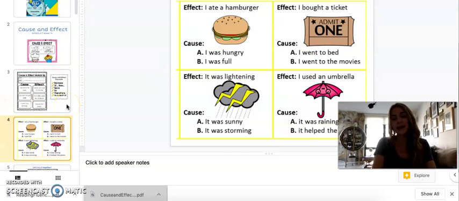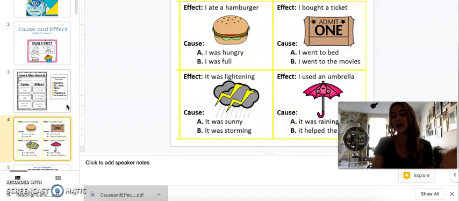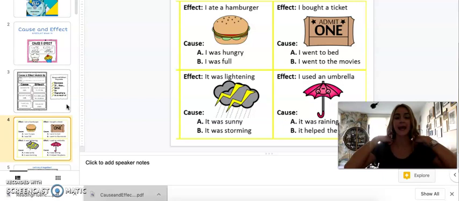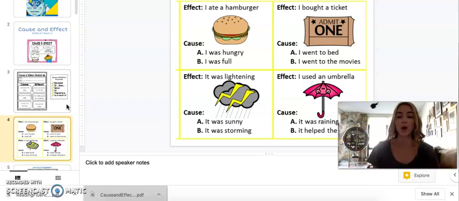sentences. So if we look at the next slide, we have the effect, and then we're going to think about what the cause could be. So for example, it says, I ate a hamburger. The cause is A, I was hungry, or B, I was full. Let's think about that. I'm going to give you a second to answer. Very good. It's A, I was hungry. I ate a hamburger because I was hungry.